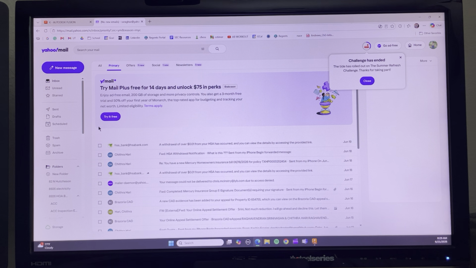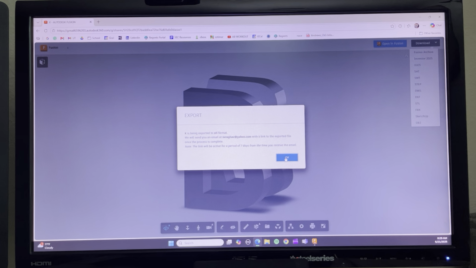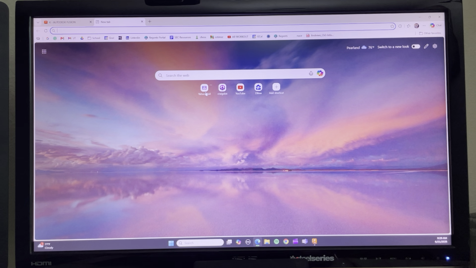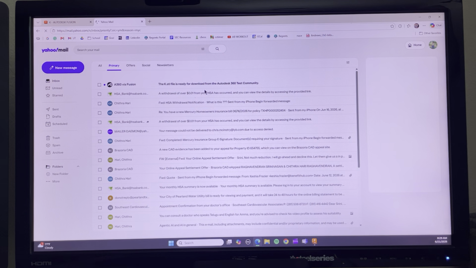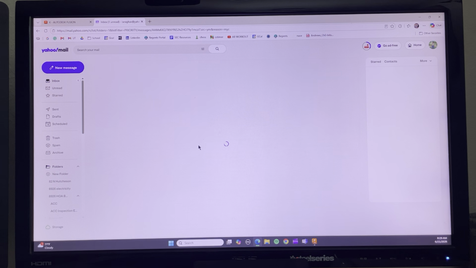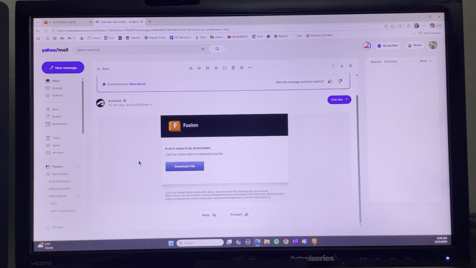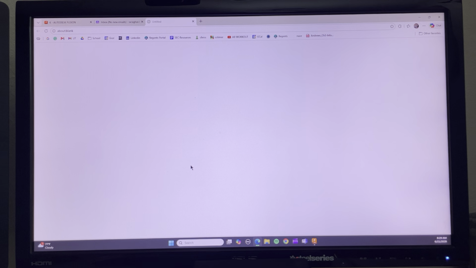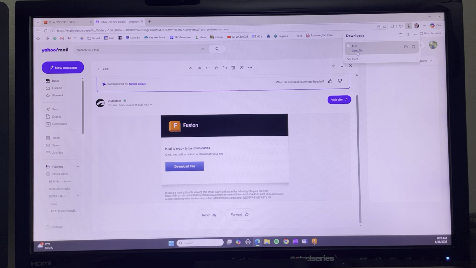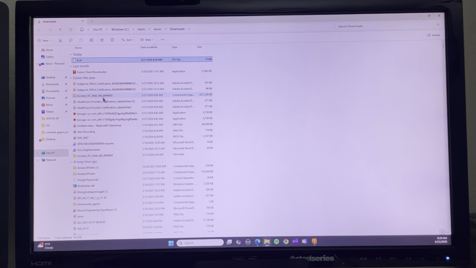It should show up here. Or maybe too soon. Let me hit OK. Go back to the email. And there's your email. So then it says k.stl is ready to be downloaded. So you download that file, and boom, your file's downloaded. So if you go into your downloads folder, the file is downloaded.